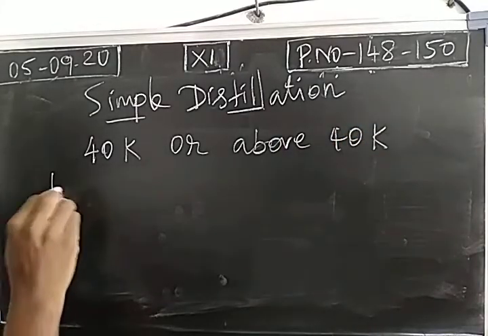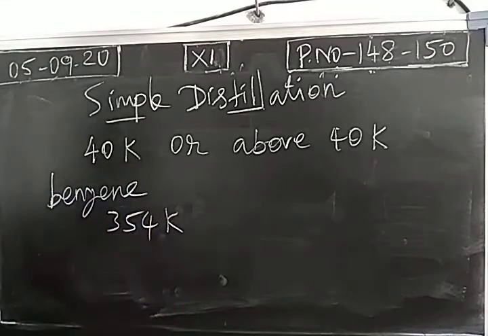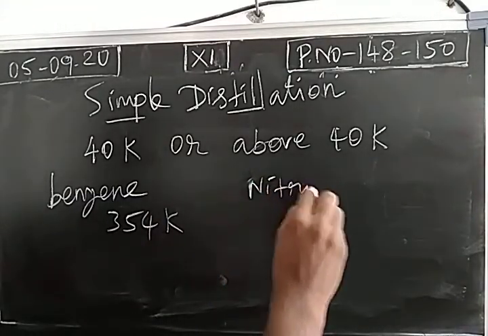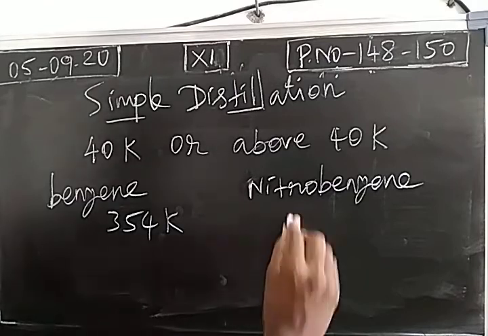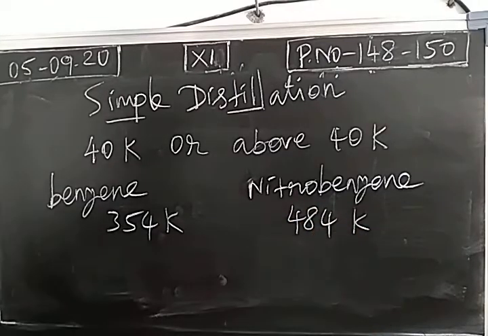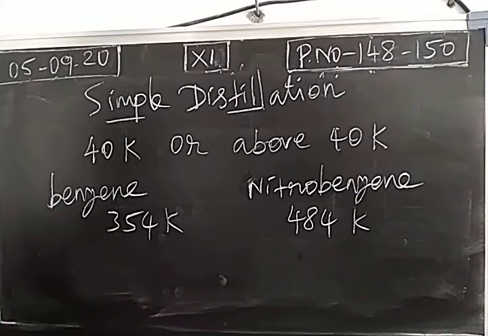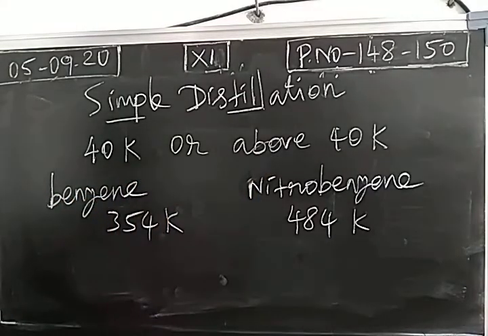We take benzene, boiling point 354 Kelvin, and nitrobenzene, 484 Kelvin. So we have a mixture of benzene and nitrobenzene. We have to separate the components. The boiling point difference is 484 minus 354, 130 Kelvin. So simple distillation is adapted for separating the components of a mixture in which the boiling point difference is 40 or above 40 Kelvin. Okay, this is important one more.